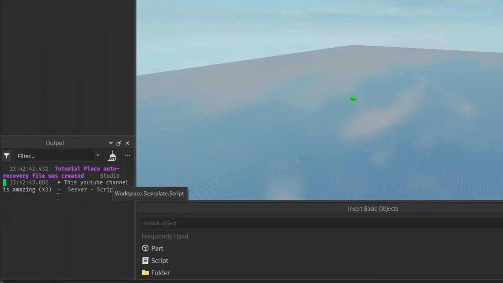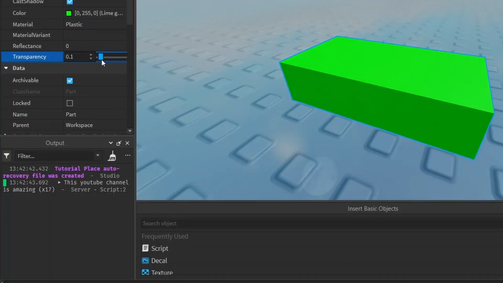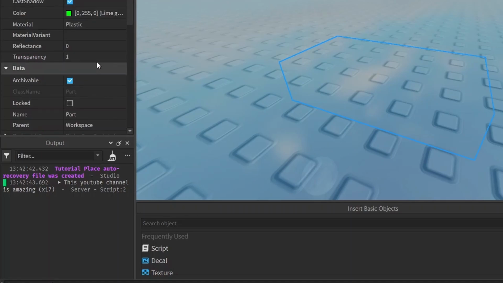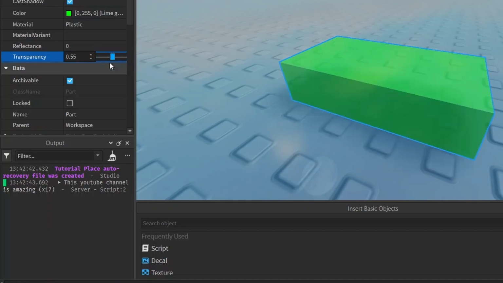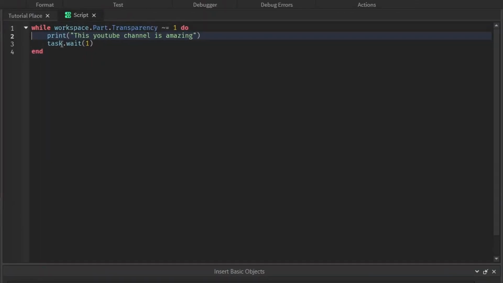And it's going to keep printing it over. You see the times 3, times 4. It's going to keep doing this until the transparency of this part is equal to 1. You see, now we set the transparency equal to 1 and it stopped. And it's not going to keep checking forever. Once it stops, it's done. Even if we change it back down to anything else, it's still done. The while loop is done. The script has moved on to bigger, better things.